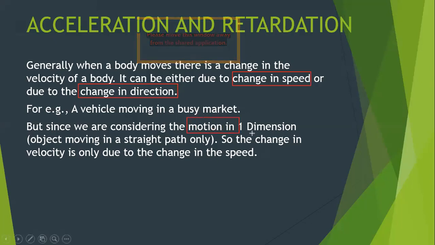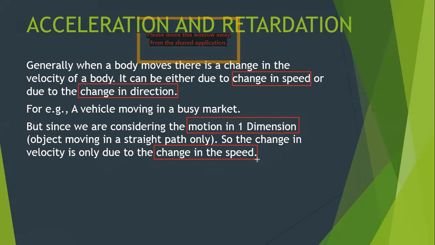And I told you in the beginning itself that the limitation of our discussion is that the object is moving in a straight line. So obviously when the object is moving in a straight line, there is no change in the direction. So what is the cause of change in velocity? The cause for the change in velocity will be only the change in speed.